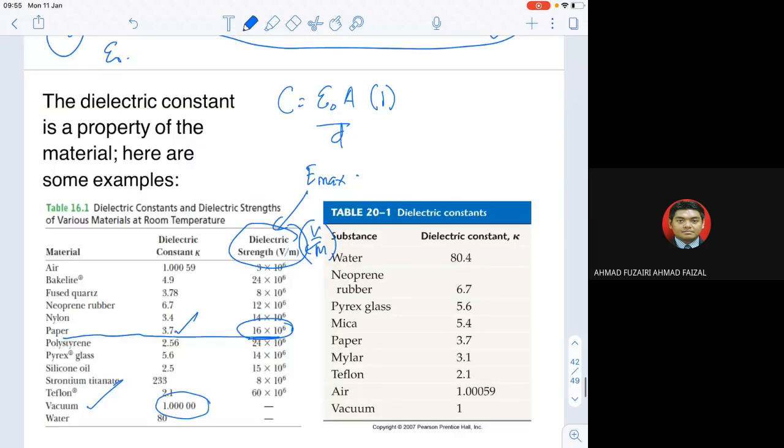So here, please find it. This is the dielectric constant, and you have another one, the dielectric strength. On the dielectric strength, you get Emax, the maximum electric field. Maybe it's not given in the table, or it will be given inside the questions. Don't worry about that.